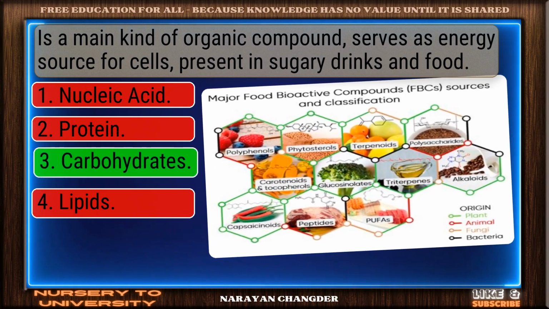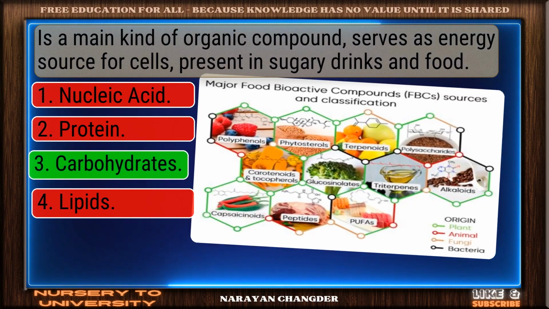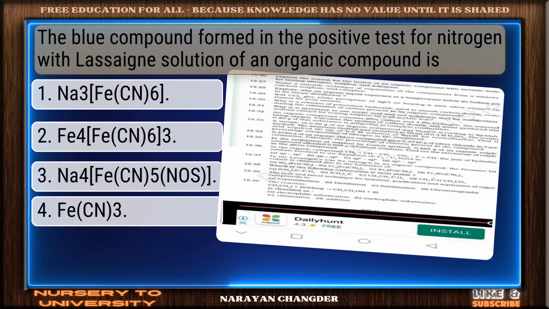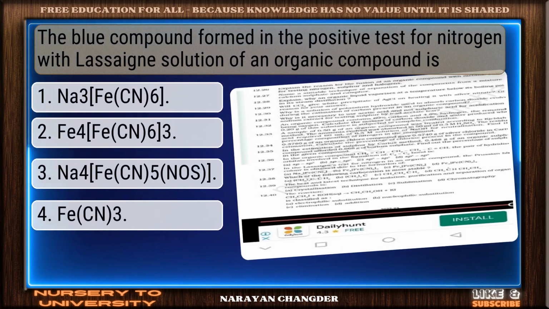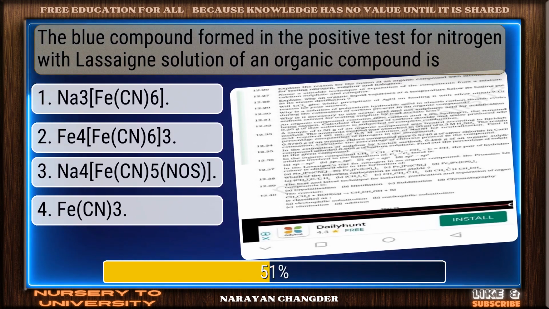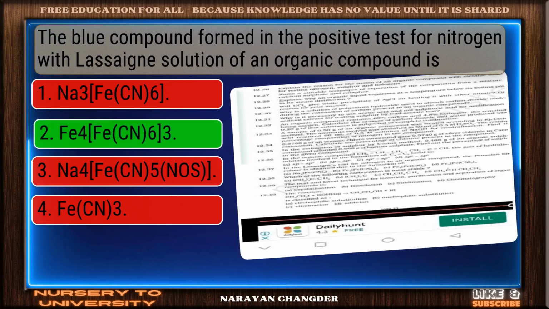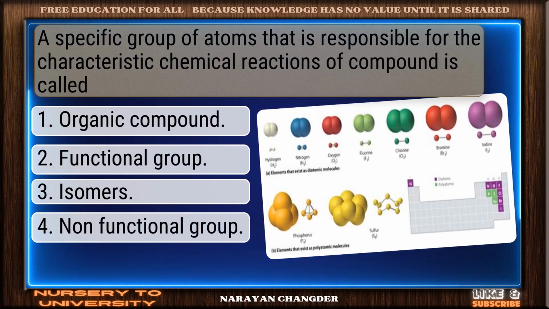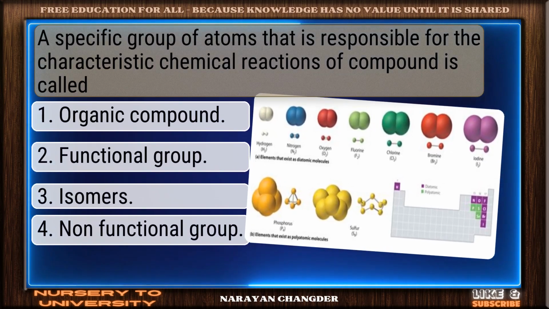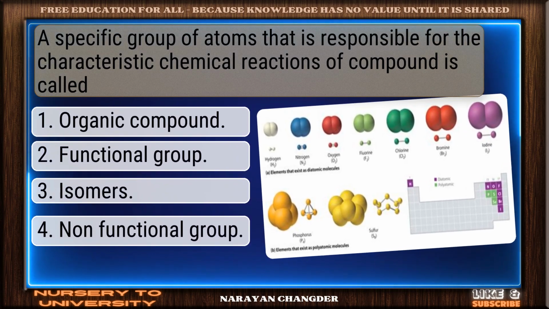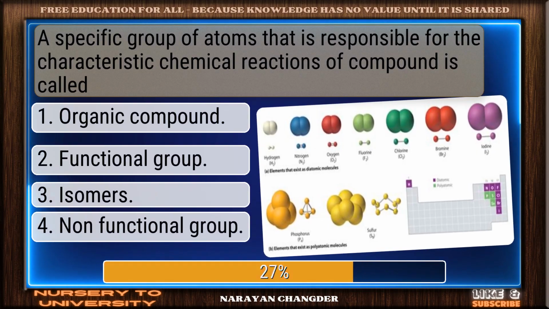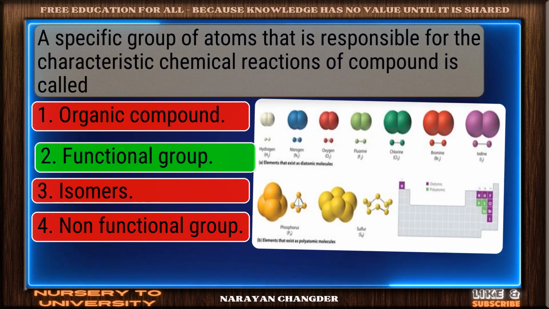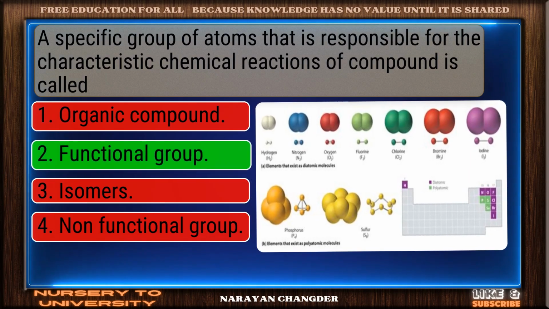Great thinking. Carbohydrates is the right choice. The blue compound formed in the positive test for nitrogen with Lassaigne's solution of an organic compound is? Strong choice. Prussian blue, Fe4[Fe(CN)6]3, is the right answer. A specific group of atoms that is responsible for the characteristic chemical reactions of a compound is called? Smart move. Functional group is an accurate answer.